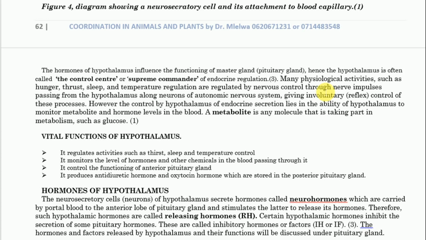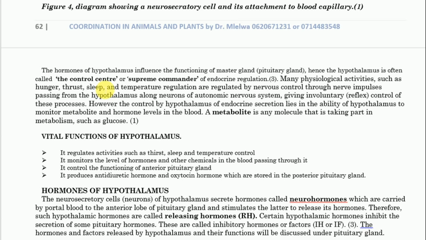Kwa hypothalamus ndio inayo control hivi vitu vyote. Na unaweza kujiuliza kwamba kivipi? Kuna different mechanism ambazo zinahusika, lakini hypothalamus inahusika. Kwa mfano, tunapozungumza sleep, kuna one among the gland which is also located below the brain. It is called the pineal gland, and this pineal gland secretes the chemical called melatonin, and the secretion of melatonin is what stimulates sleeping.